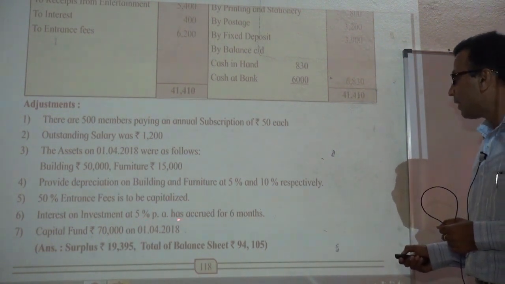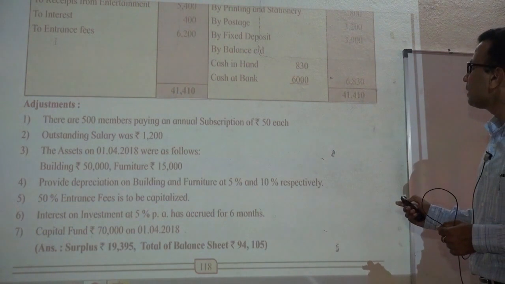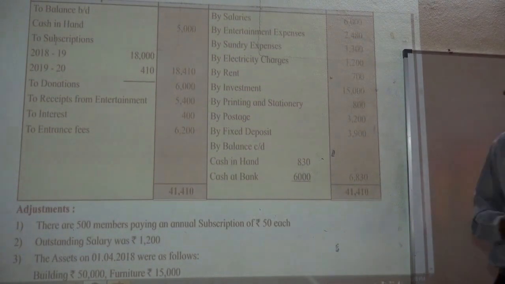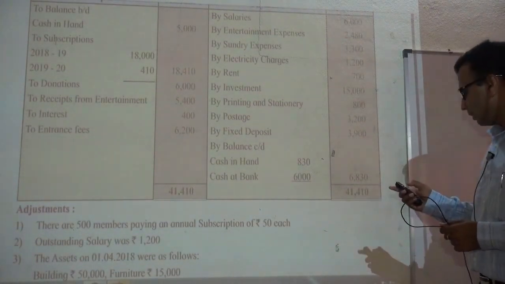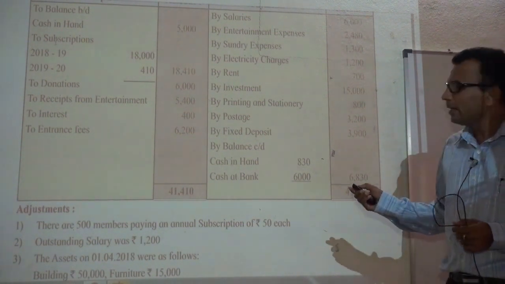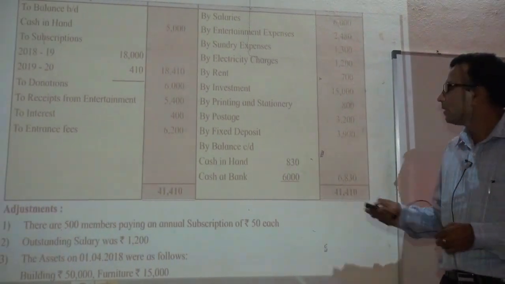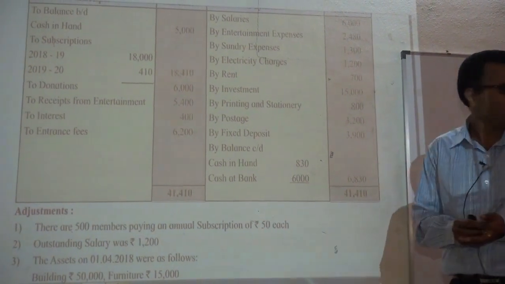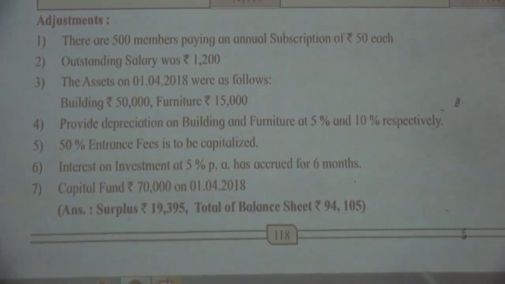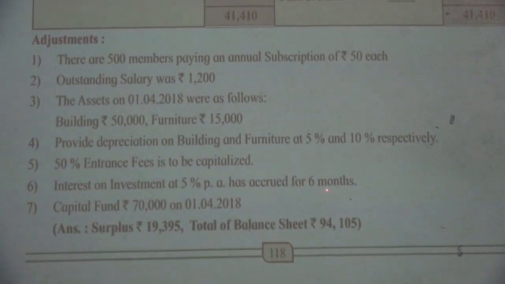Interest on investment at 5% per annum has accrued for 6 months. See, there is investment with us. We have invested this year 15,000. When the investment was made, it is not clearly given in this receipt and payment account. But the adjustment says that this investment of rupees 15,000 is entitled to get interest on it at 5%, but for 6 months.